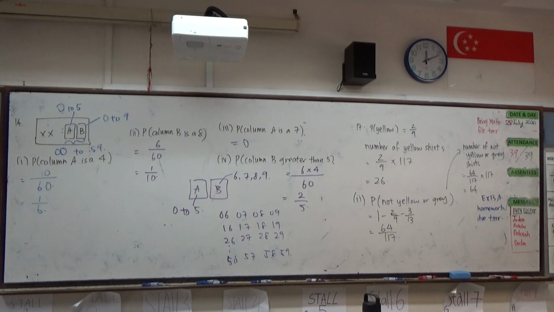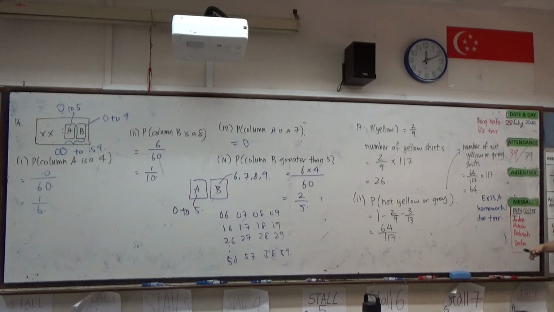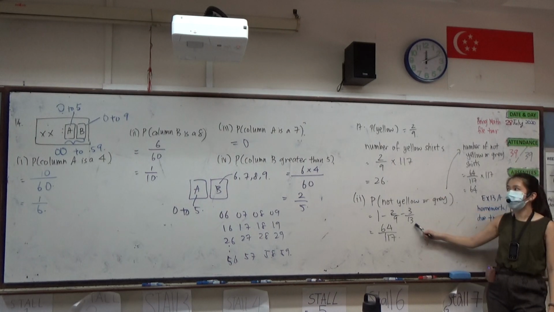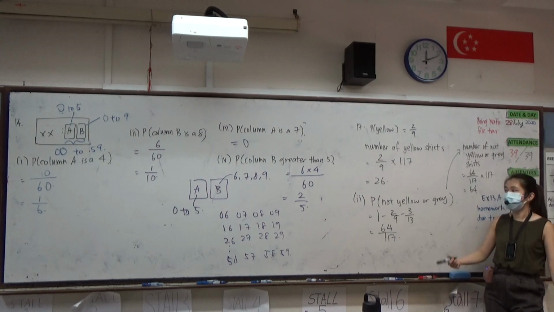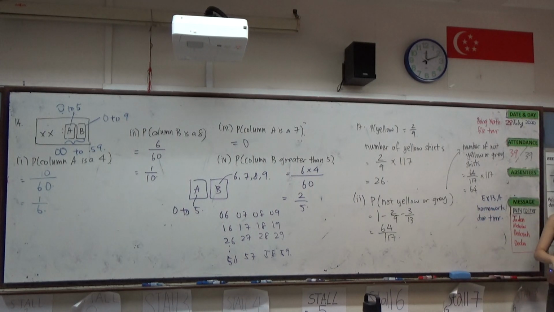Then part 2. Other than trying to find the probability of not yellow or not gray, of course what you can do is to find how many gray shirts there are by using the same method. You can take 3 over 13 times 117 to find how many gray shirts there are. Then you take 117 minus 26 minus the number of gray shirts. You will also get 64. There are many ways that you can present your answers, but all I ask for is clarity in your working. You understand? Any questions? If not, please submit your homework to the front.